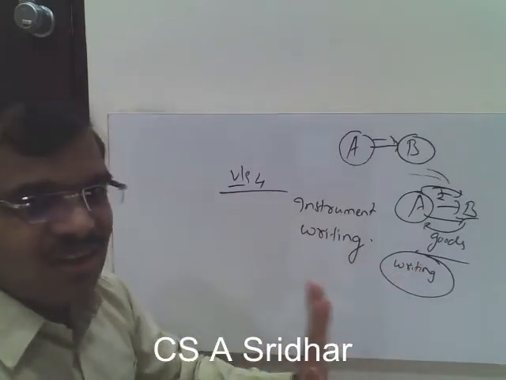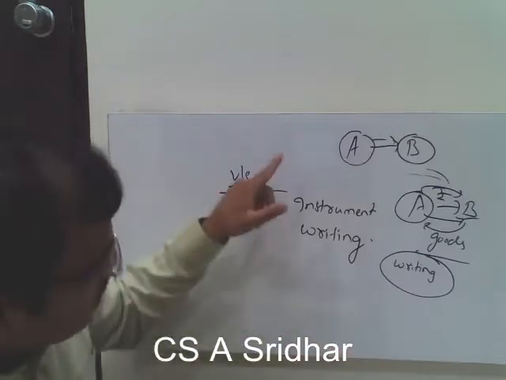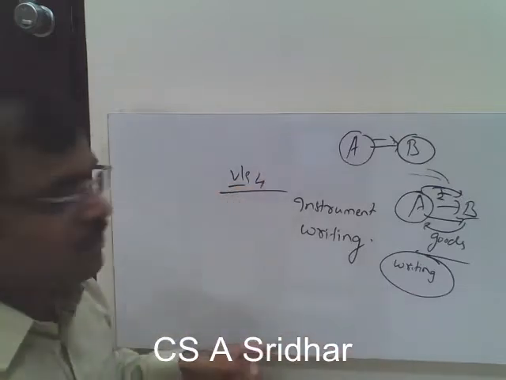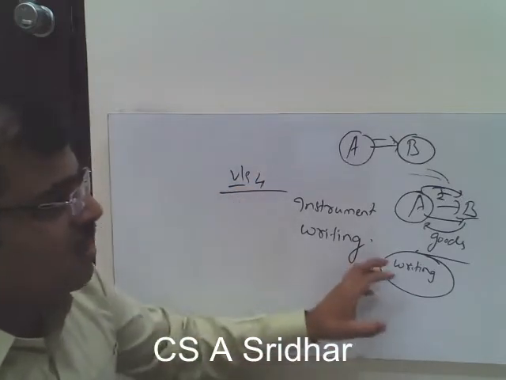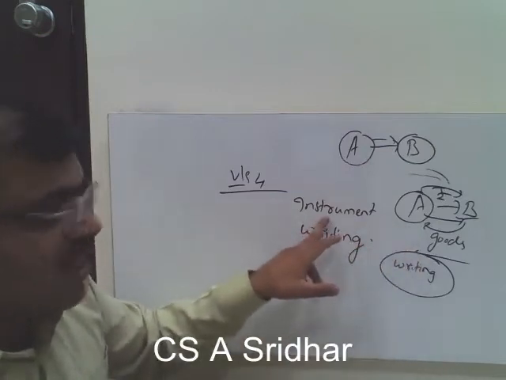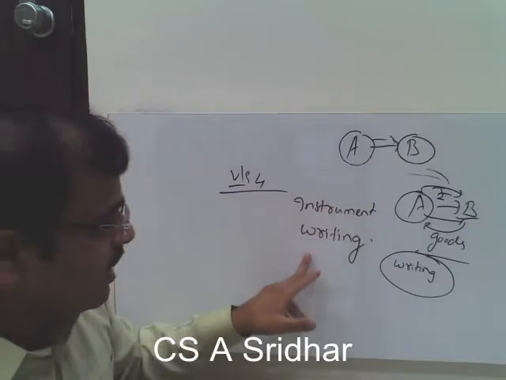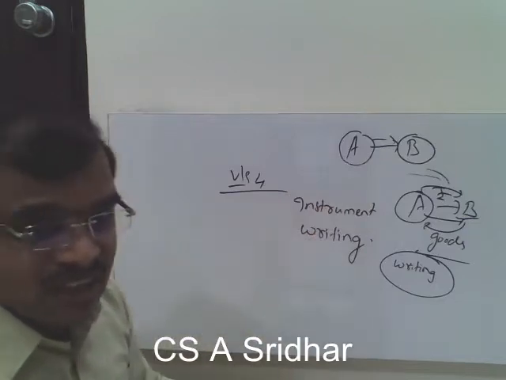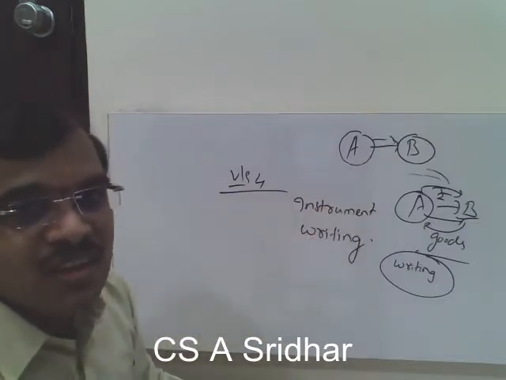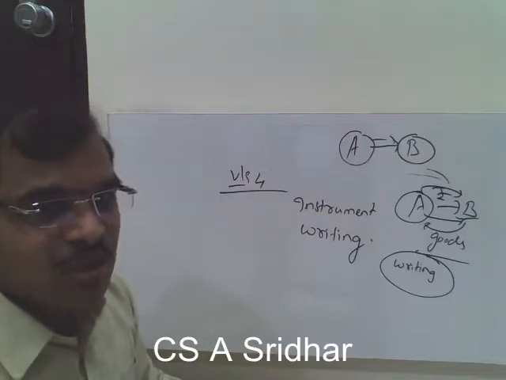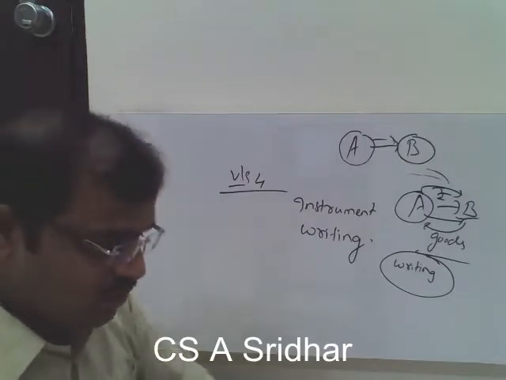But all the papers are not considered to be promissory notes. Here it has to satisfy all the essentials of a promissory note. So what is the meaning of promissory note? Promissory note is an instrument. Already we have discussed the meaning of instrument. It is an instrument in writing, so it has to be in writing. Don't be under the impression that writing means it has to be handwriting only. It can be even typewritten also.